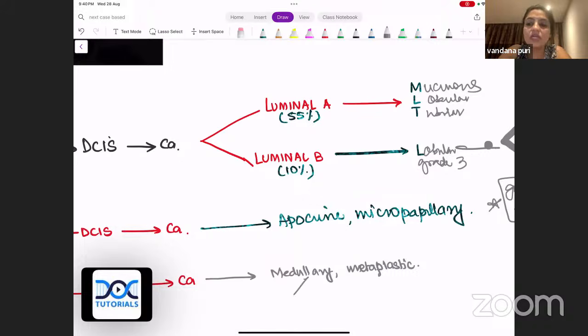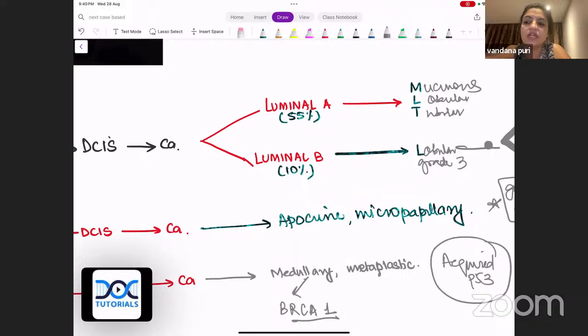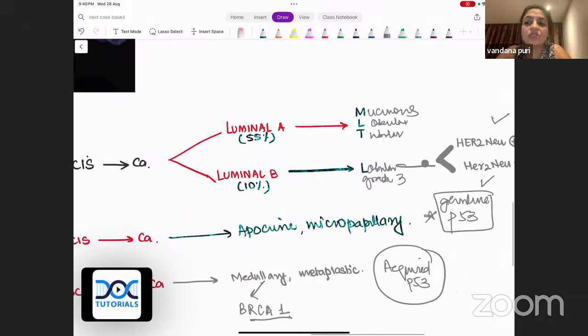Okay, so medullary carcinomas are usually associated with inherited p53 mutation, but it can also be acquired p53 mutation, that is hypermethylation. So these are triple negative cancers. Please remember acquired p53 mutations. Acquired p53 mutations are usually associated with triple negative. So remember this question. Please don't do this wrong.